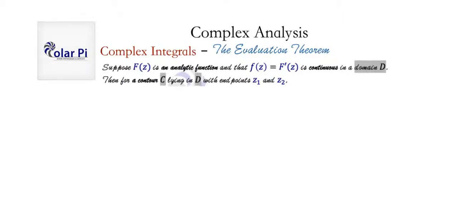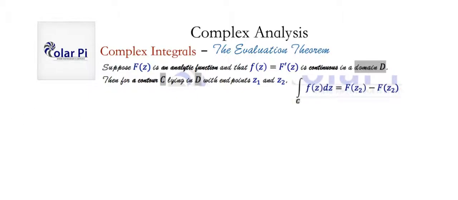Let's get started here. So suppose that capital F of z is an analytic function, meaning that it's differentiable. We say analytic instead of differentiable when we're talking about functions of a complex variable. Anyway, given that capital F of z is analytic, and we have that little f of z is the derivative of capital F of z, and little f of z is continuous in a domain D, then for a contour C lying in the domain D with endpoints z1 and z2, this is true. And so this is the statement of the evaluation theorem.